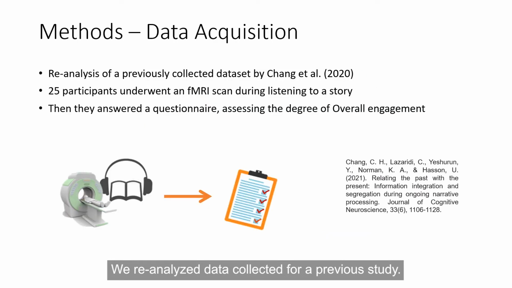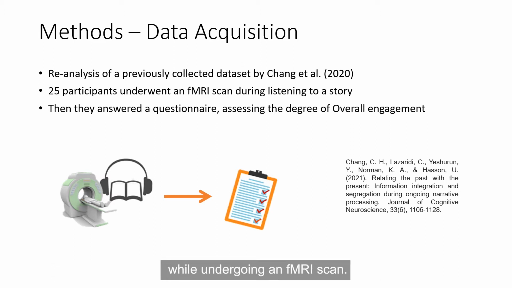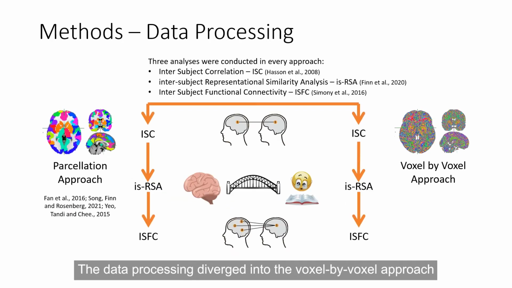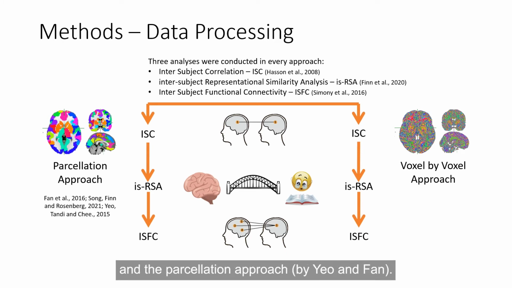We reanalyzed data collected for a previous study. 25 participants listened to a story while undergoing an fMRI scan. After the scan, they answered a questionnaire, which assessed the degree of their overall engagement. The data processing diverged into the voxel-by-voxel approach and the parcellation approach based on Yeo's and Fan's maps.